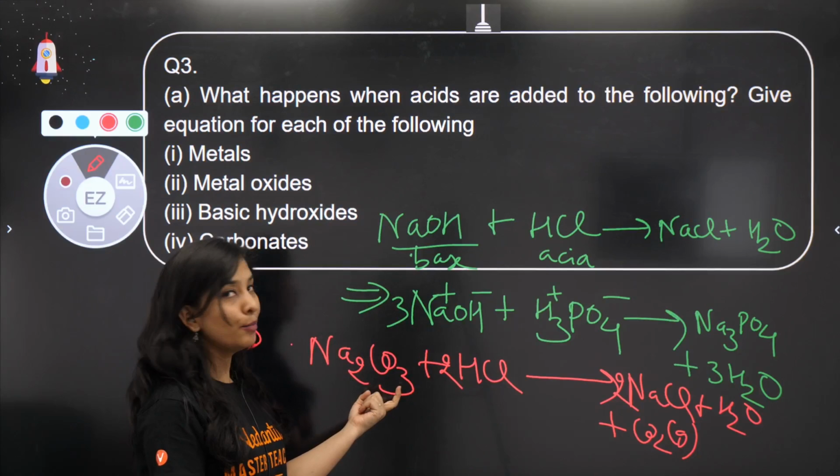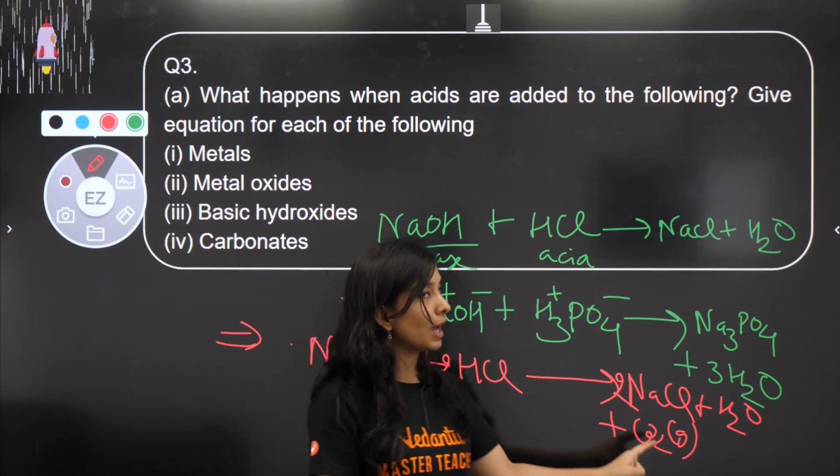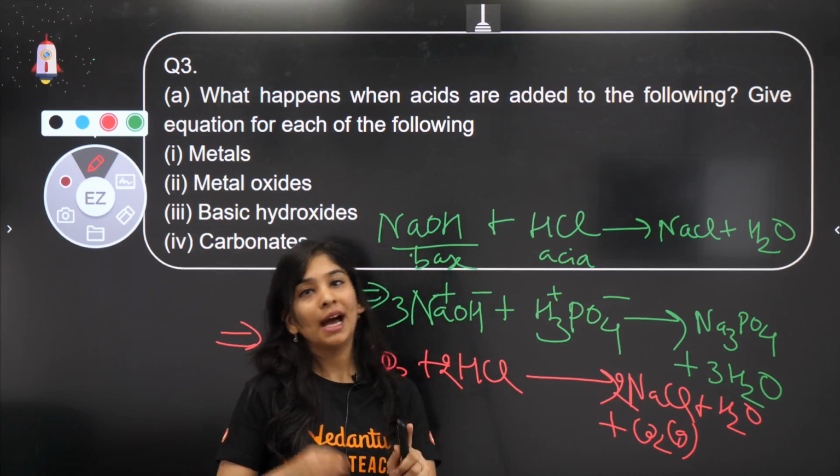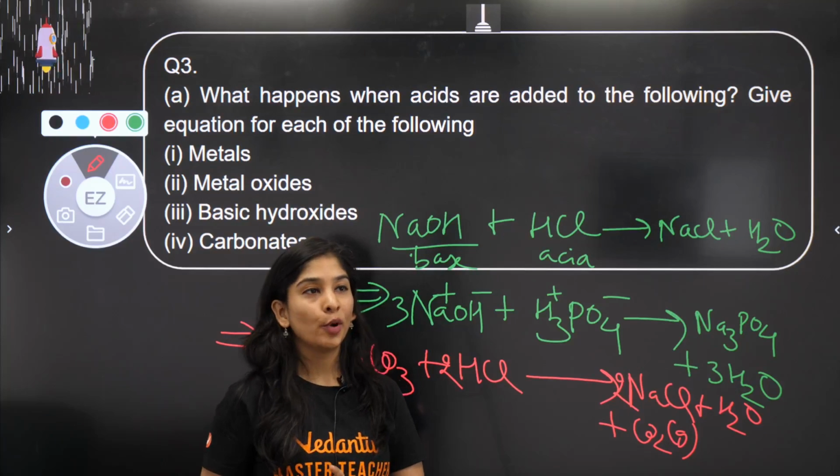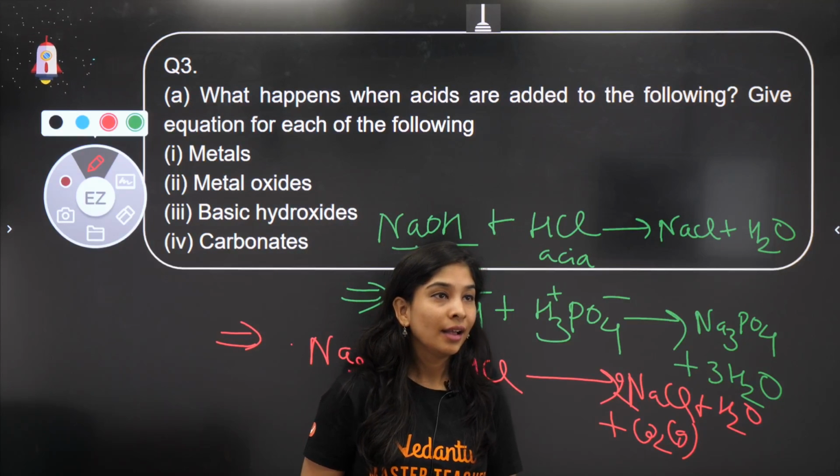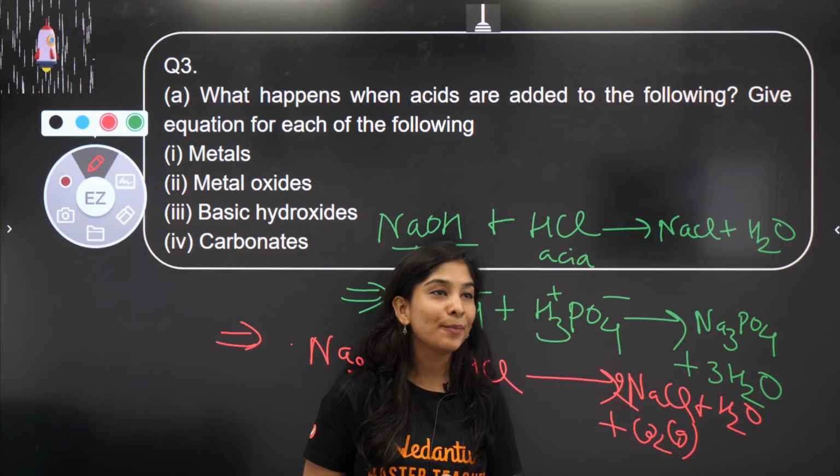Whenever you see this carbonate, definitely one of the products is CO2 gas. Please remember this point. Okay? Yes, absolutely correct.